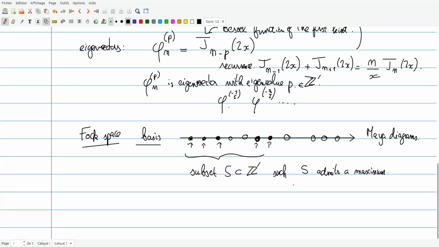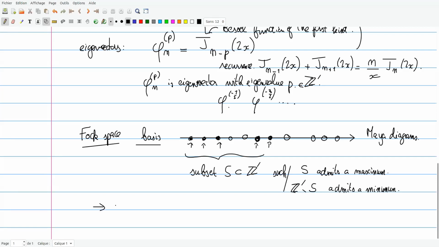And the complement of S, that is the set of holes, Z plus one half minus S, admits a minimum. By the way, you have a countable number of such sets.